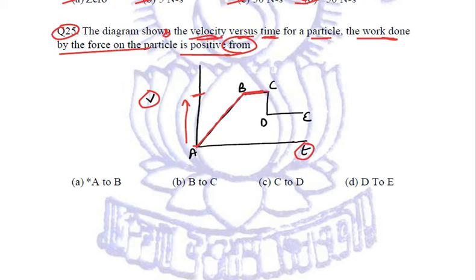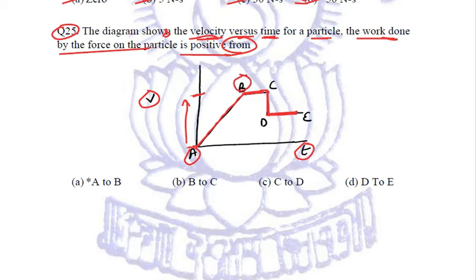From C to D, again, the velocity is decreasing. And from D to E, it again remains constant.